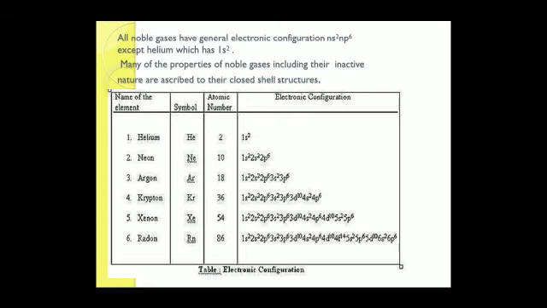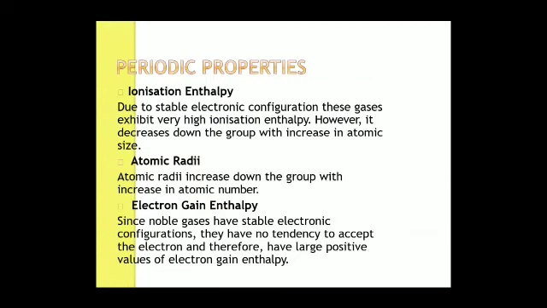Most of the noble gases have 8 electrons in the outermost shell, except helium. All noble gases have the general electronic configuration ns2np6 except helium. Helium has only 1s2. Many of the properties of noble gases, including their inactive nature, are ascribed to their closed shell structure. Most of the properties of this group are because of the closed shell.